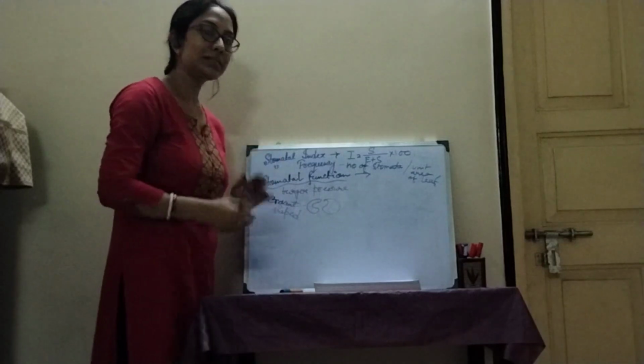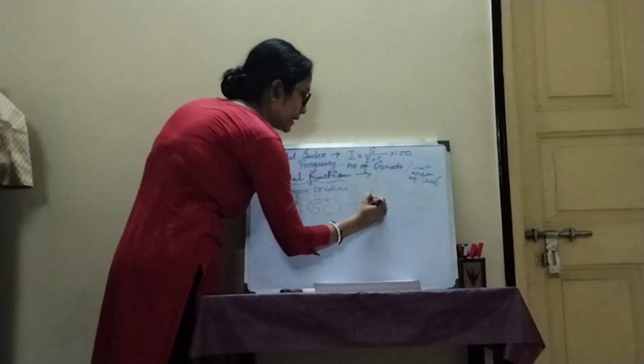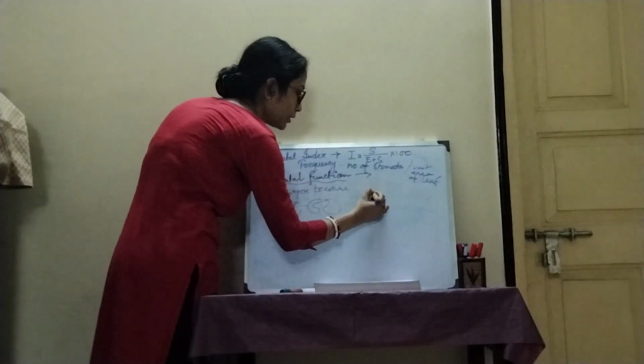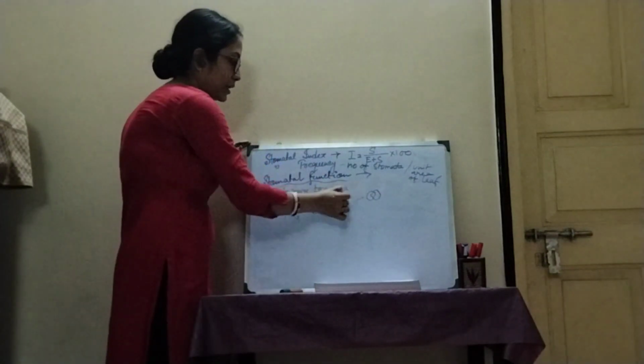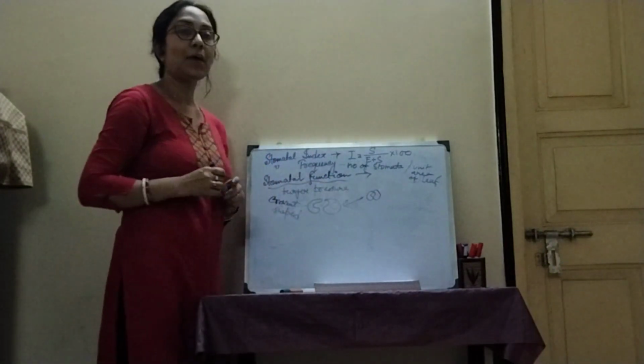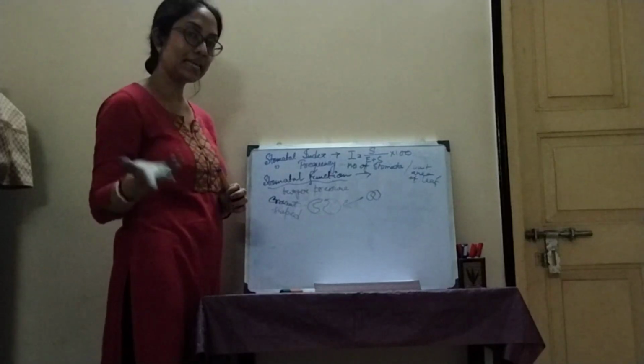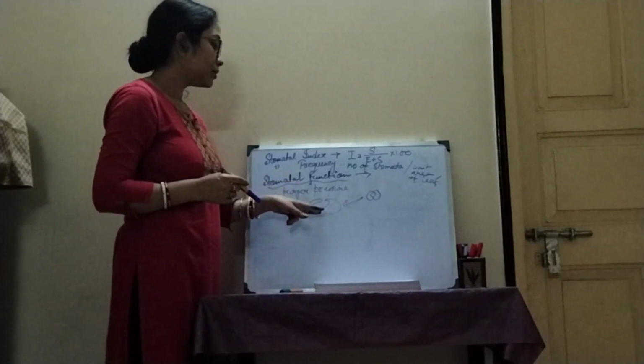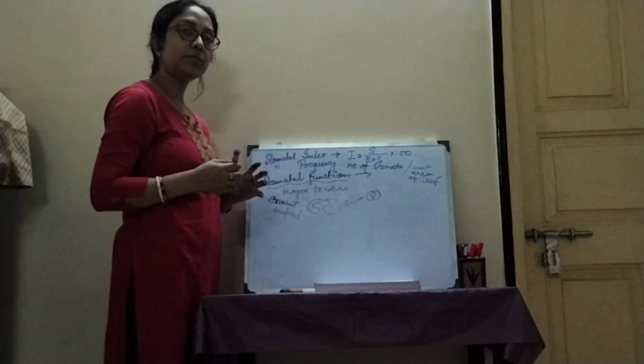Okay, in the normal state it remains like this. The pore is closed, but whenever there is heavy amount of turgor pressure inside the cell, the guard cells will bulge out.